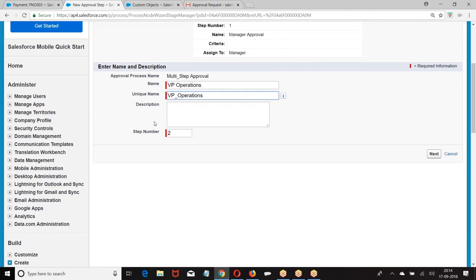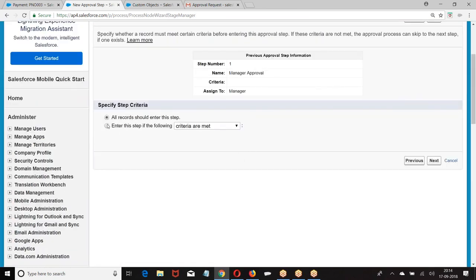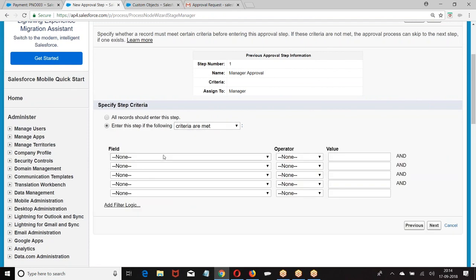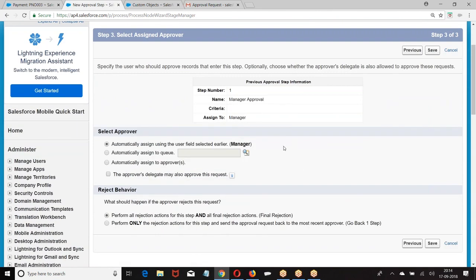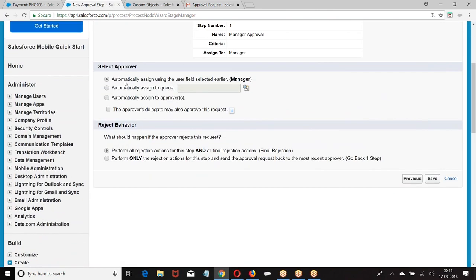So I am giving: do you want every record to go to the second step? Not every record, boss. Only those records where the amount is greater than 1 lakh. If the amount is greater than 1 lakh, then submit the record for approval. To whose approval?